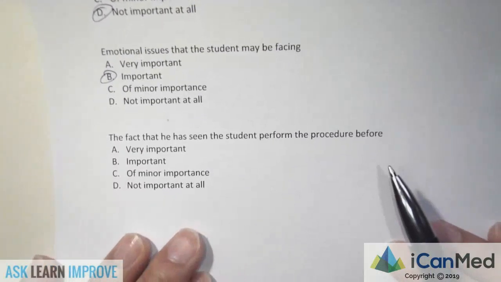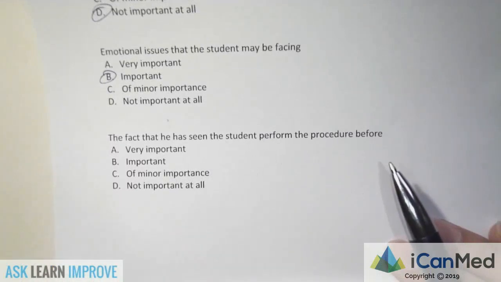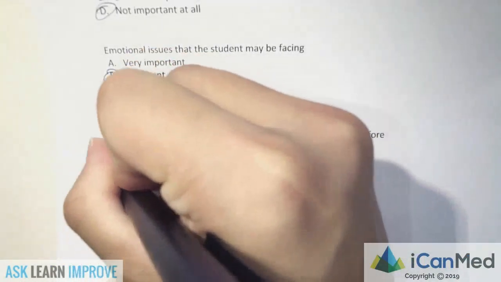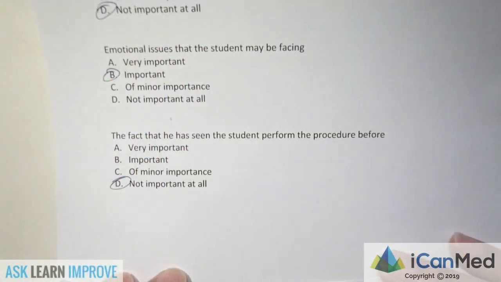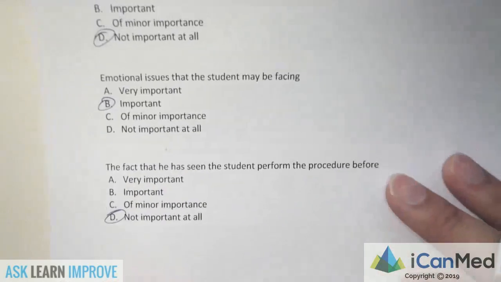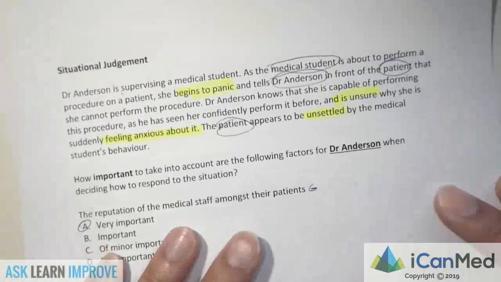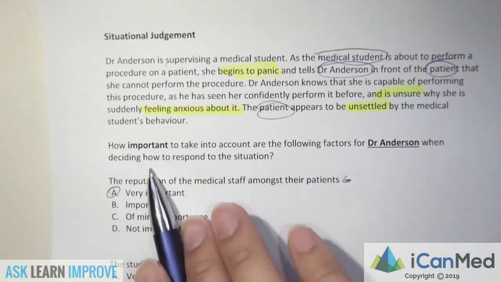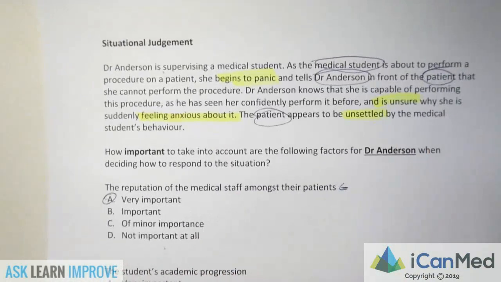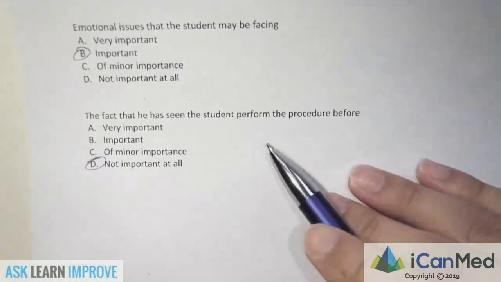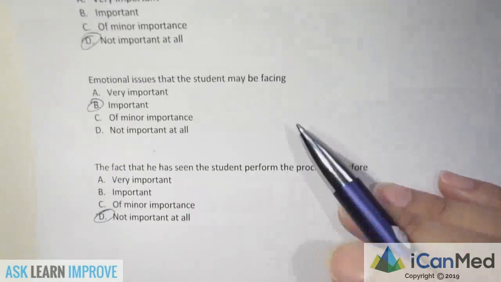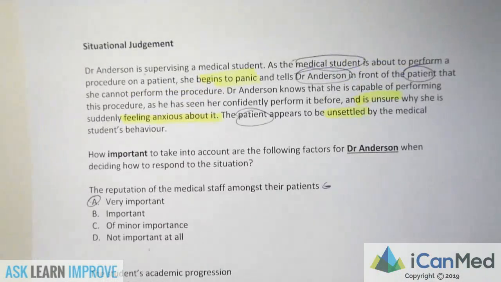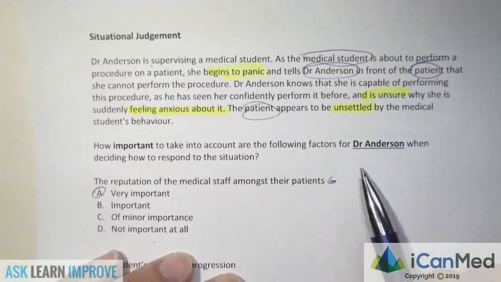And the last one, the fact that he has seen the student perform this procedure before. How important is that consideration? If you selected D, well done. It's actually not important at all. It doesn't affect the way that he reacts. Remember, for each of the following factors, how important are the considerations when deciding how to respond? Whether the student has performed it before or not doesn't affect how Dr. Anderson should respond.